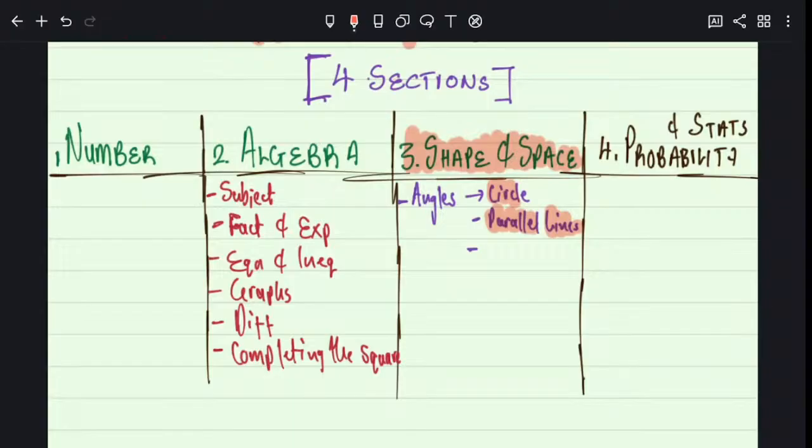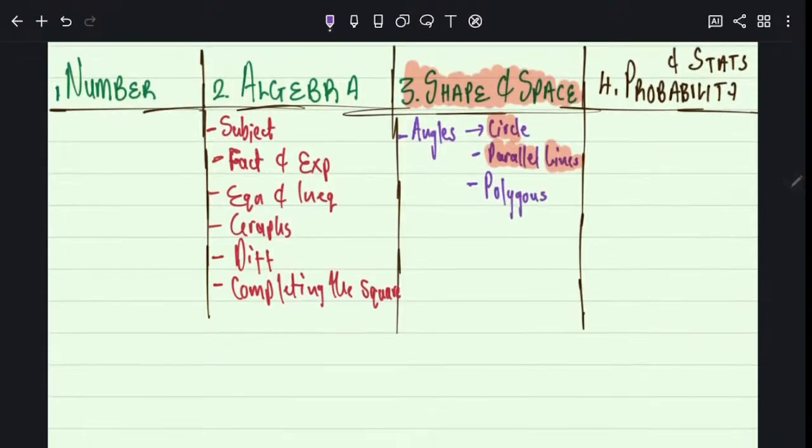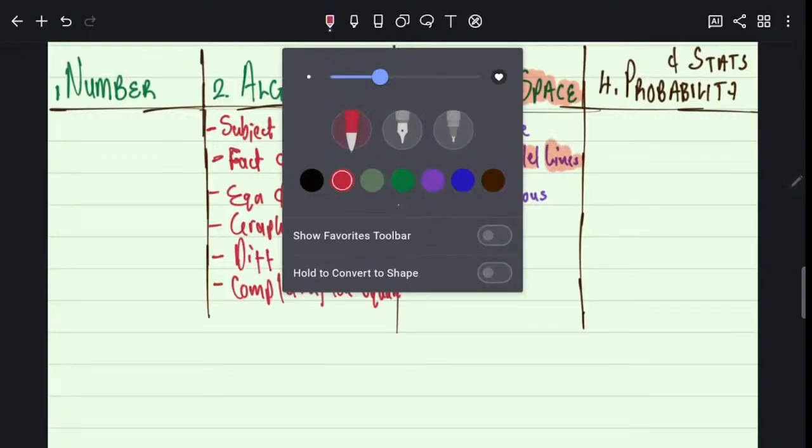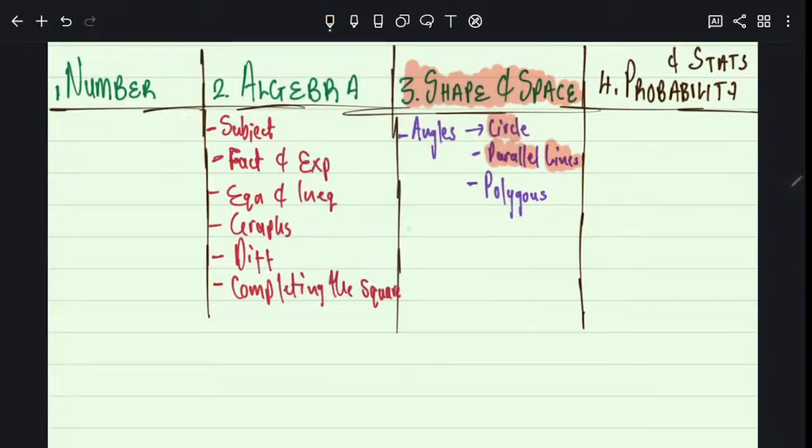Right. Now, then we have these angles. We're going to have also angles in polygons. This is what we were doing last week. Angles in polygons. Right. I'll give you a lot more questions on this. Now, this is not where it ends. You also do in this chapter bearing, and you do a lot more.